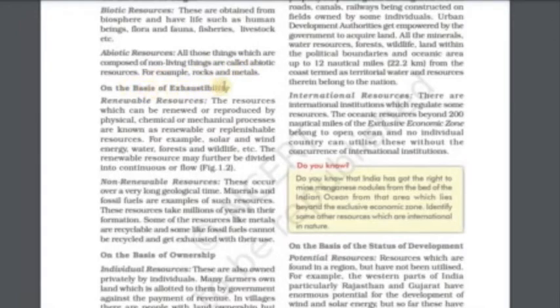On the basis of exhaustibility, renewable resources. The resources which can be renewed or reproduced by physical, chemical or mechanical process are known as renewable or replenishable resources. For example, solar and wind energy, water, forests, and wildlife, etc. The renewable resource may further be divided into continuous or flow, figure 1.2.